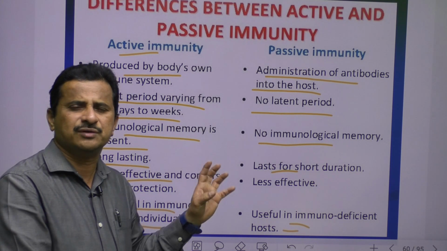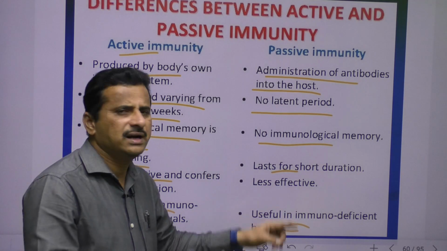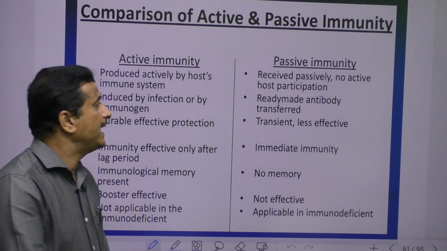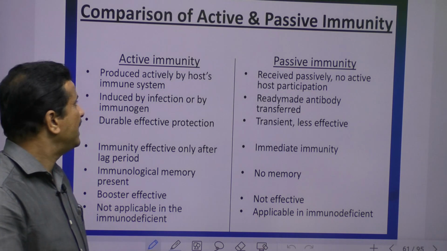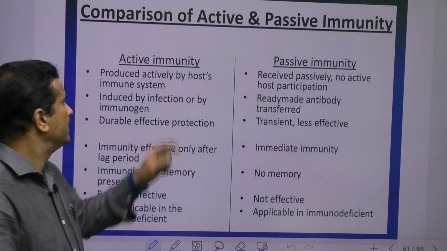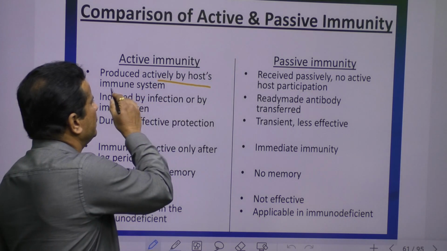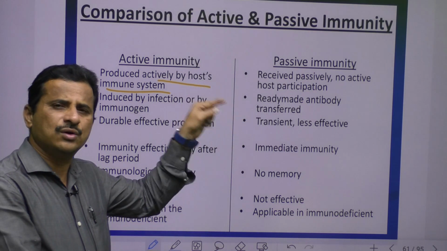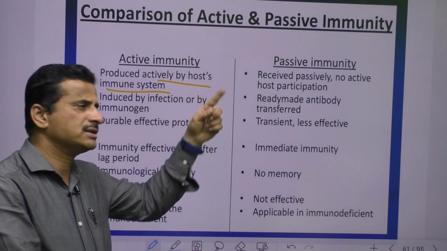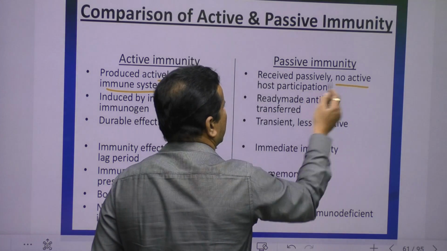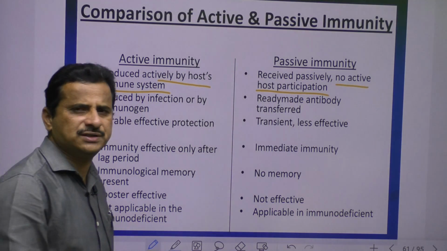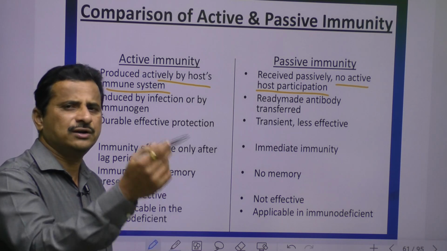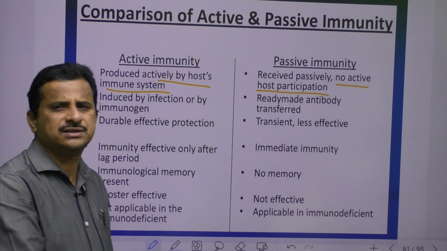With the help of the concept, you can get full clarity. The next slide also gives a very clear idea about active immunity and passive immunity. Active immunity is produced actively by the host immune system. In passive immunity, the host receives antibodies produced somewhere else, passively, with no active host participation. Here host participation is not present. Somebody is donating these antibodies into the host.